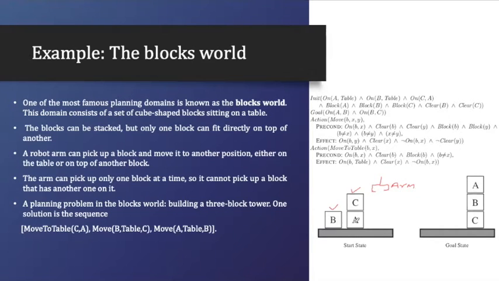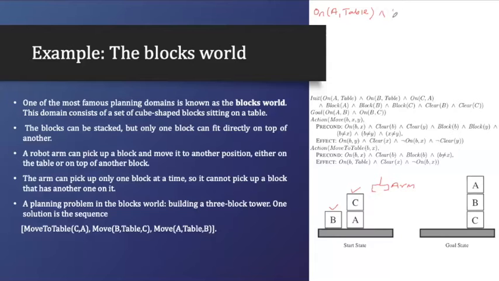So how can we define the initial state? I can define the initial state like A is on the table. I can write it down: on A, table. What is the meaning of on? It says that A is on the table. And I have to define for B. So where is B?